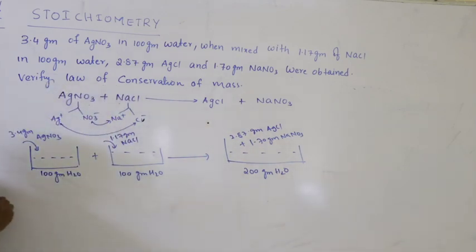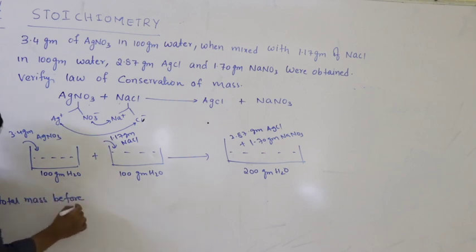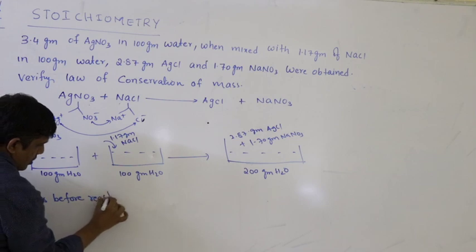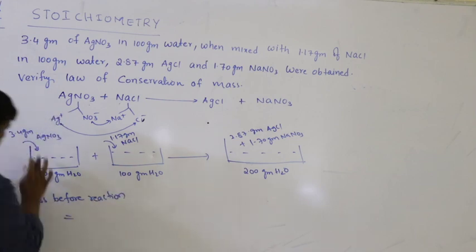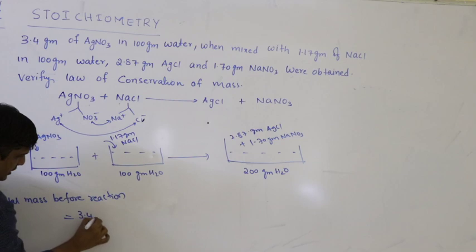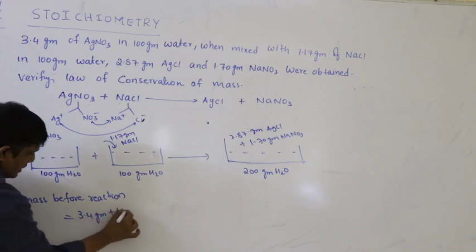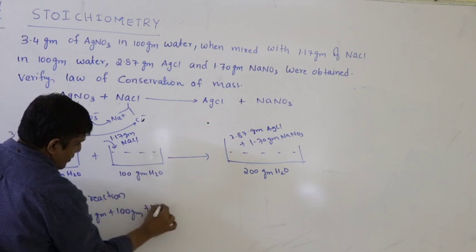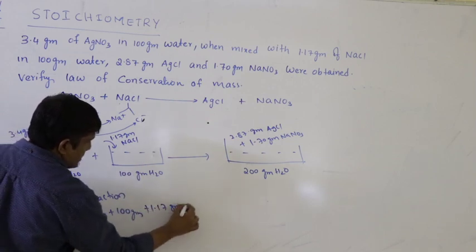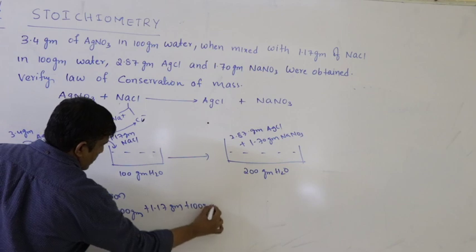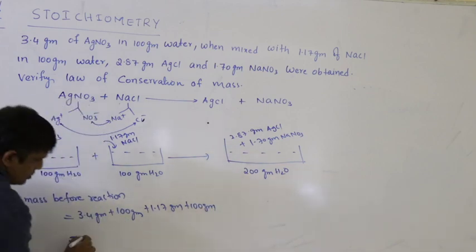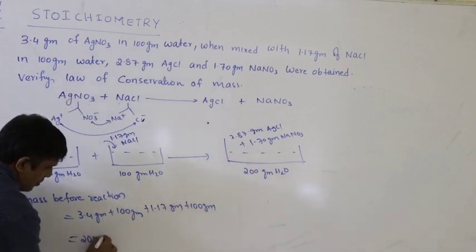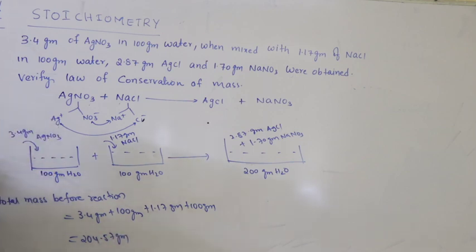So total mass before reaction, so we have 3.4 grams of silver nitrate plus 100 grams water. Here we have 1.17 grams NaCl plus 100 grams of water. So you will get around 204.57 grams.